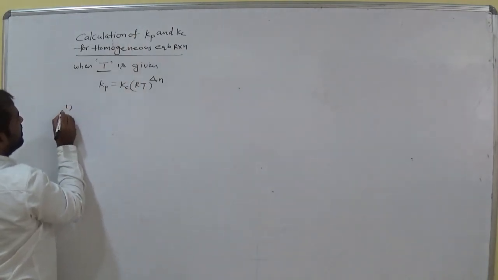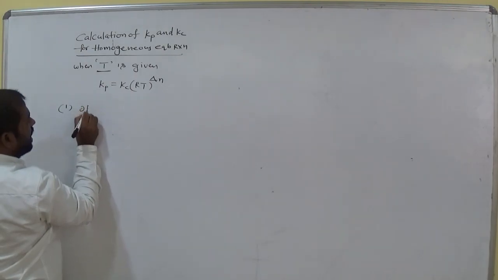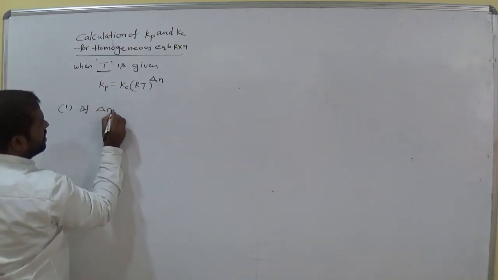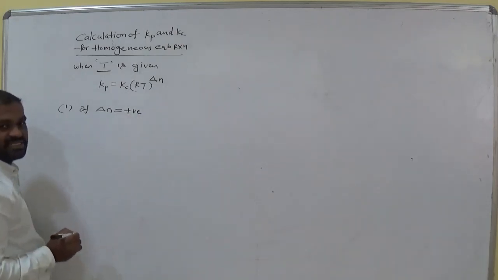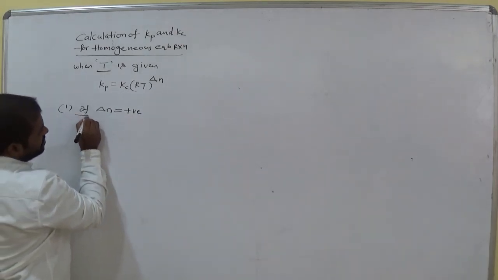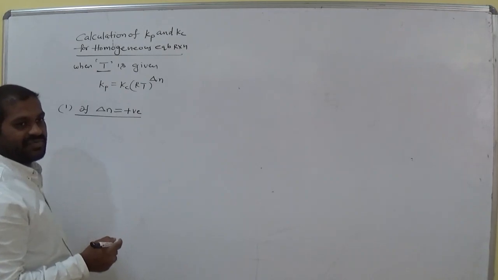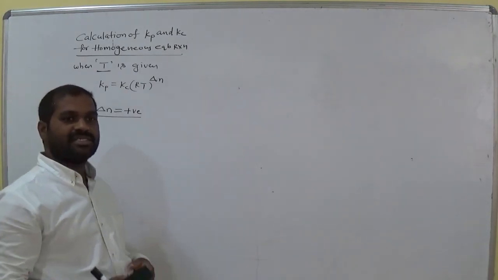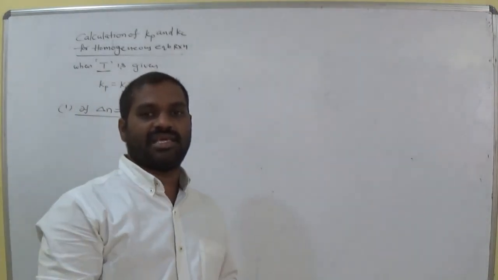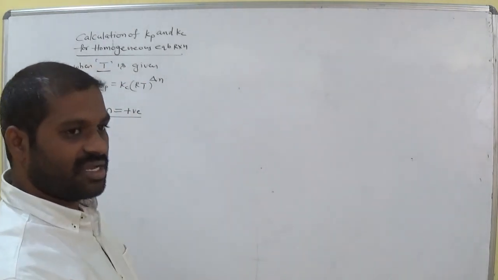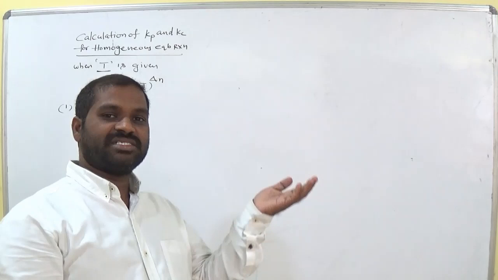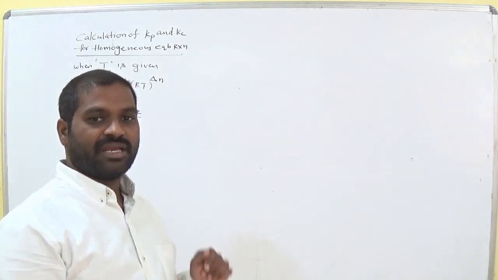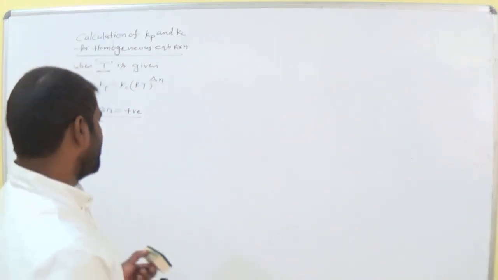In the first case is if delta n is positive, delta n is positive. This is the first thing. Delta n is equals to positive means number of gaseous moles are increases in the given equilibrium reactions. When delta n is equals to positive, so number of moles of product is increases, then delta n becomes positive. Am I right?